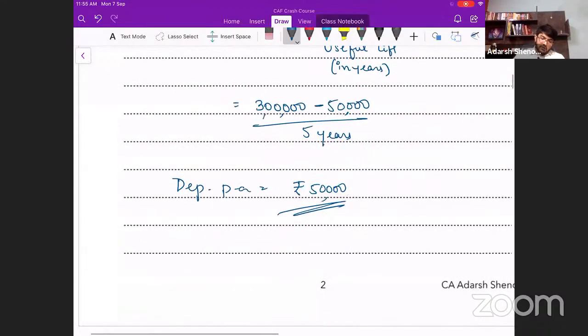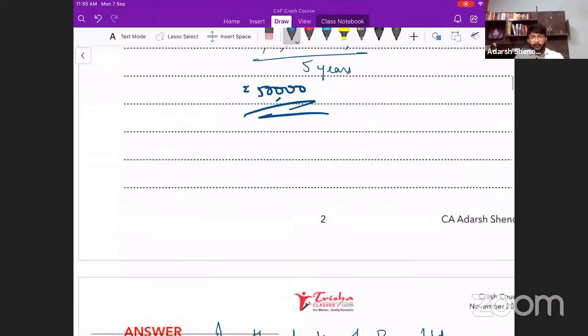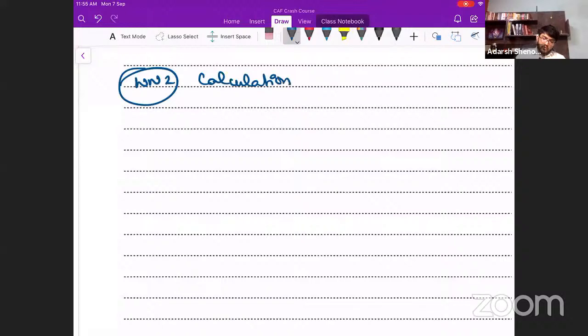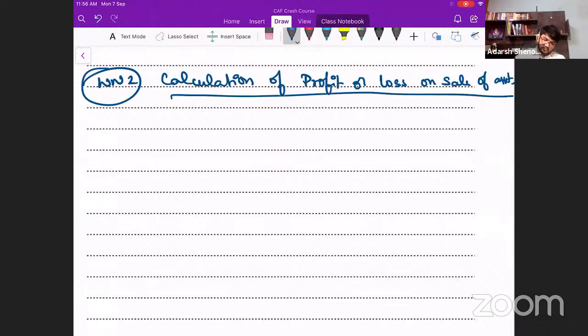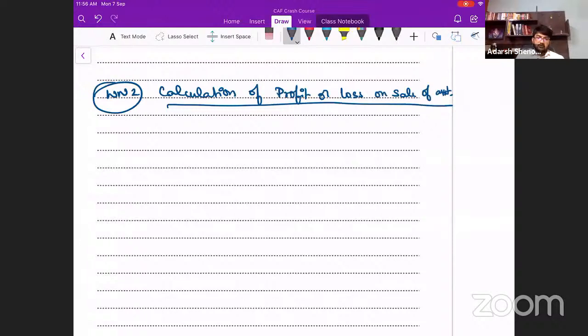Now, we can calculate the book value of the asset. Now, this is only one asset in this case, so no problem. But if we have more than one asset, it's always better to give a working note. I'll give it over here. Working note 2. Always have this format in mind for calculation of profit or loss on sale of asset. I advise you to have this format in mind every time. What is the format, sir? The format is calculation of book value. Okay, that is what is to be done first.